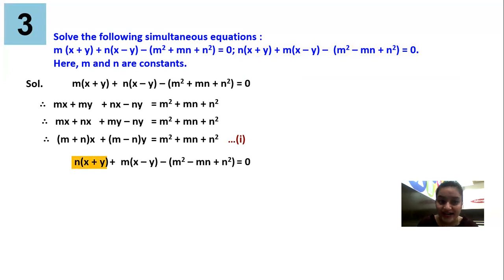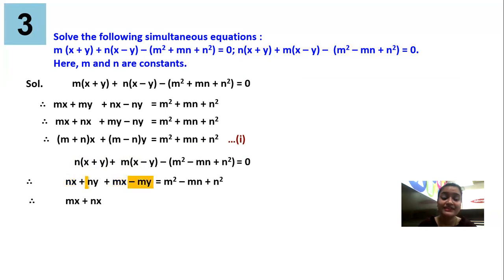For expansion, we are going to open the bracket: n into x is nx, n into y is ny, m into x is mx, minus m into y is my. The entire constant will be shifted to the right hand side, so the entire negative bracket will become positive. Now guys, we will keep the x terms together and the y terms together. Be careful with the sign.